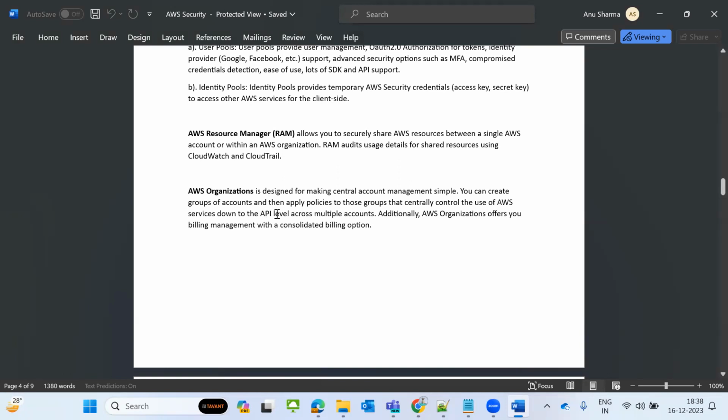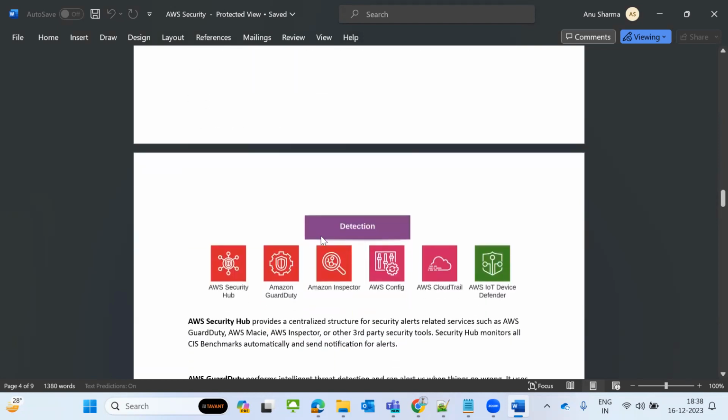Okay, you can track your accounts and VPCs, and what security issues there are, everything you can track at this organization level itself. That is called AWS Organizations. So next, coming to detections.